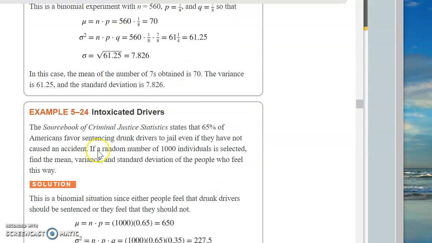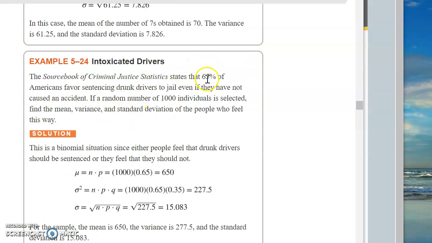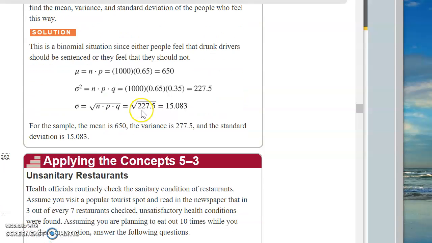Okay. All right, intoxicated drivers, same thing. We just did that problem, and we're gonna. Oh, I'm sorry, it's a different problem. 65% believe they should go to jail even if they have not caused an accident. We can do this calculation here, okay? All right, so that's it.